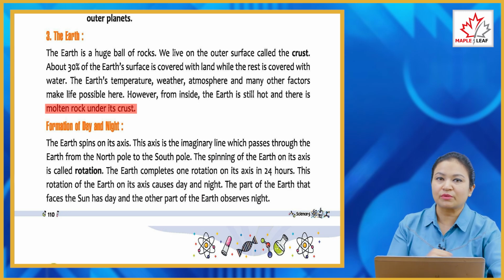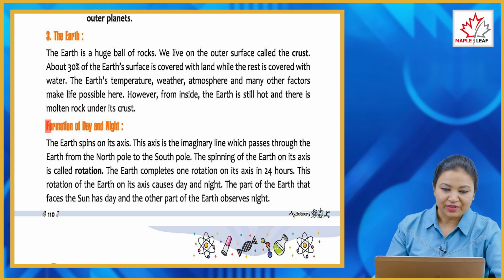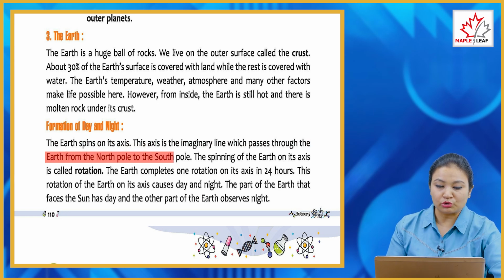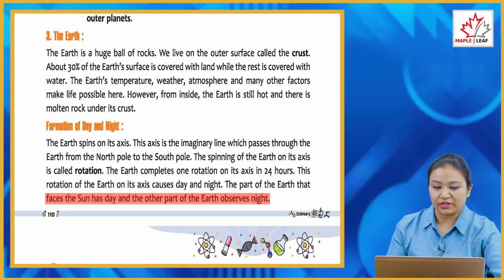Formation of day and night. The earth spins on its axis. This axis is the imaginary line which passes through the earth from the north pole to south pole. The spinning of earth on its axis is called rotation. The earth completes one rotation on its axis in 24 hours. This rotation of earth on its axis causes day and night. The part of earth that faces the sun has day and the other part of the earth observes night.